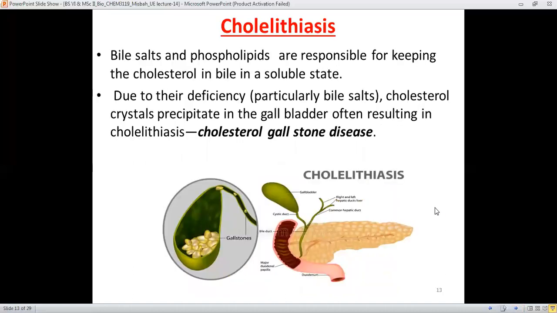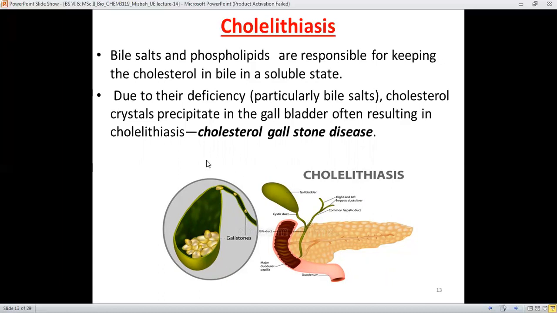Then it's the important phenomenon which is called cholelithiasis. And what's this? It's in fact the cholesterol gallstone formation. And definitely this is the pancreas, this is the small intestine part, and here is the gallbladder, and it's the internal section of the gallbladder showing some accumulation. And what's this accumulated part? It's definitely the cholesterol molecules.